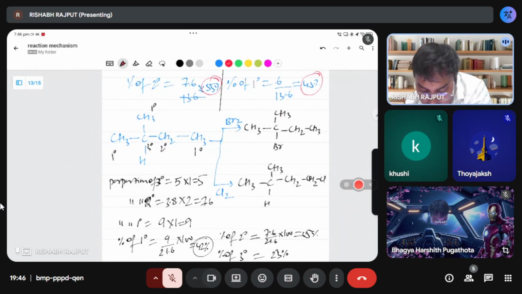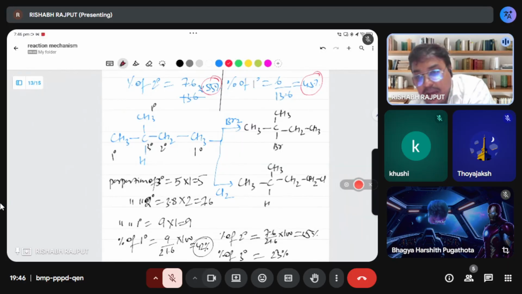I also make for this also 1 degree, 2 degree for chlorine also. If you calculate by your home, I will calculate 1 degree, 2 degree, 3 degree for this compound. Proportion of 3 degree is 5, proportion of 2 degree is 7.6, proportion of 1 degree is 9. Means here 1 degree will be major compound. That is why here major compound is 1 degree chloride.